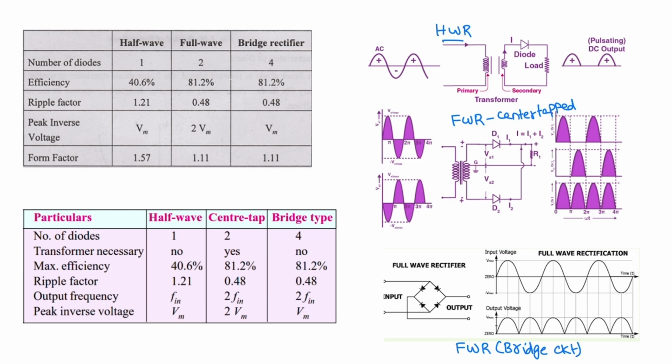Efficiency, ripple factor for half wave rectifier is 1.21. Peak inverse voltage is Vm and form factor is 1.57. These are the different values for full wave rectifier, and values for bridge rectifier.